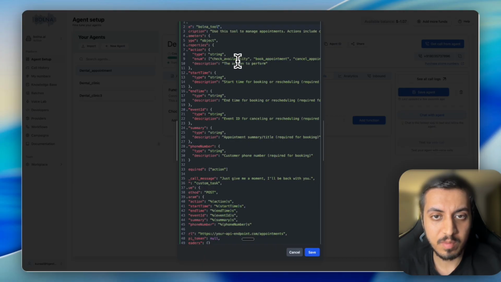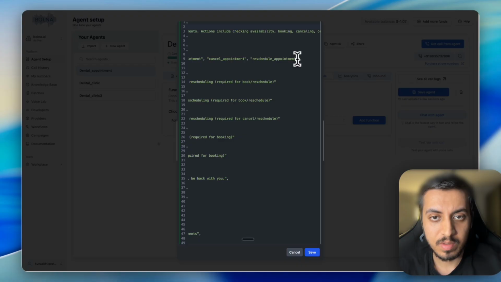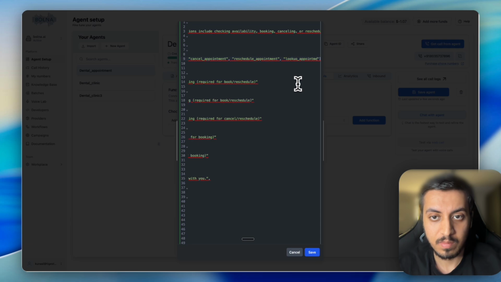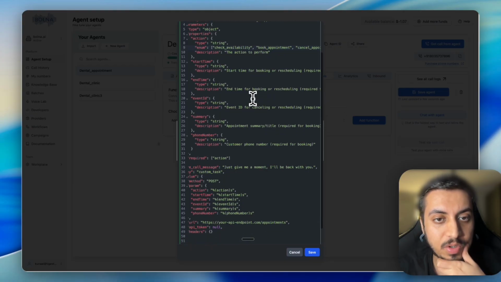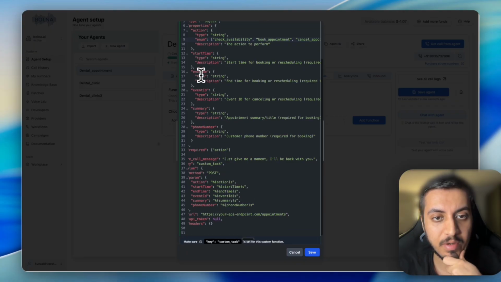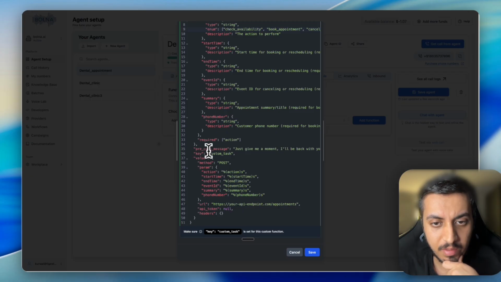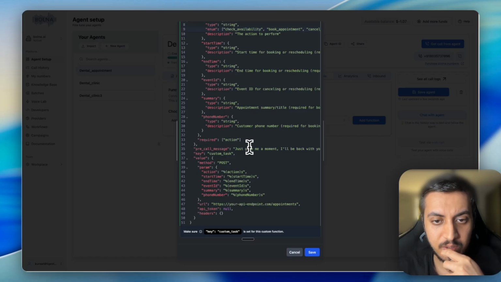The action check availability, that's what we are concerned about. There's one more, let's add it. But now we are going to test the check availability. Let's just check whether the parameters are correct or not. We have start time here, we have end time here, that's what we need for the check availability. And pre-call message. So we have a pre-call message here as well.